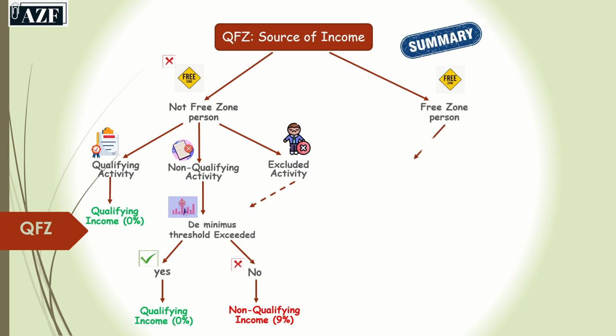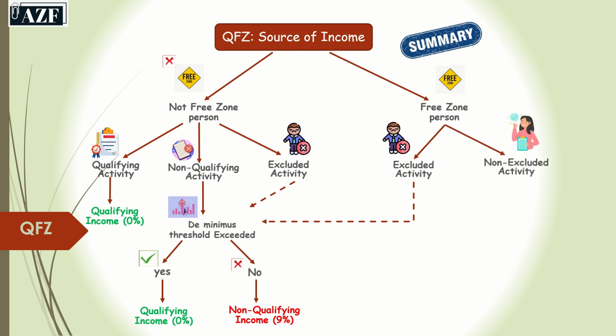Next comes any income from a free zone person. If it is again from an excluded activity, then we should apply the de minimis threshold. And if it is from a non-excluded activity or a qualifying activity, then it is qualifying income, at which the 0% rate is applied.